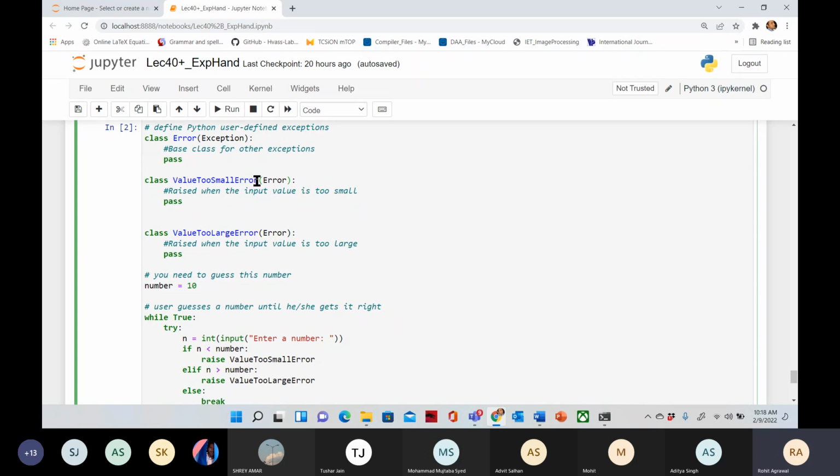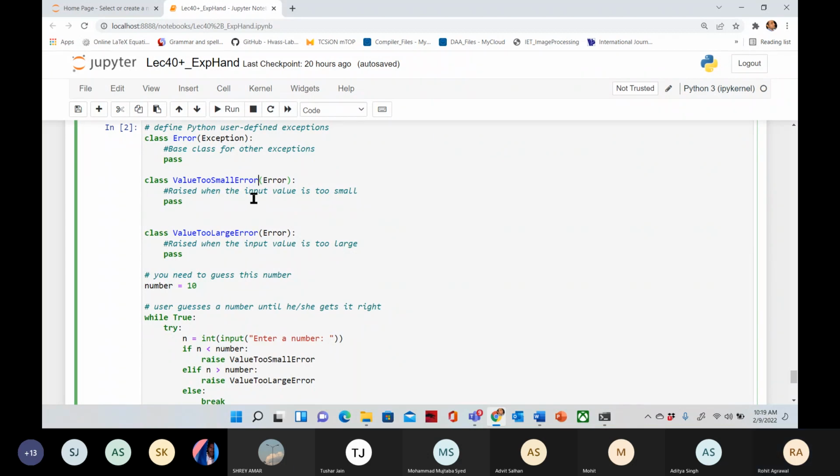Okay, so sometimes you want to raise some exception, suppose you are multiplying two numbers a into b, and you want to raise an exception if the numbers are too small, not an error, you just want to raise the exception if the numbers are too small. So we are creating our own exception, ValueTooSmallError. Okay, so here we can write our own section of code.